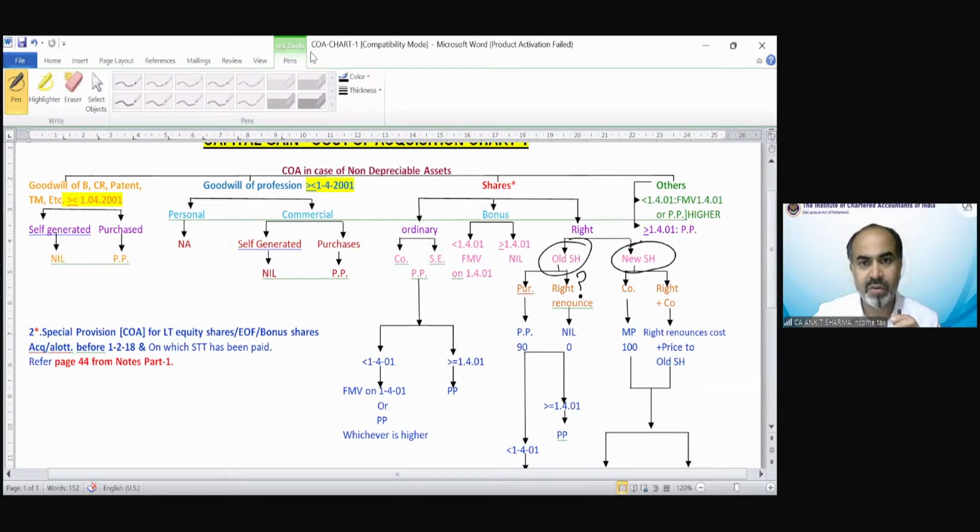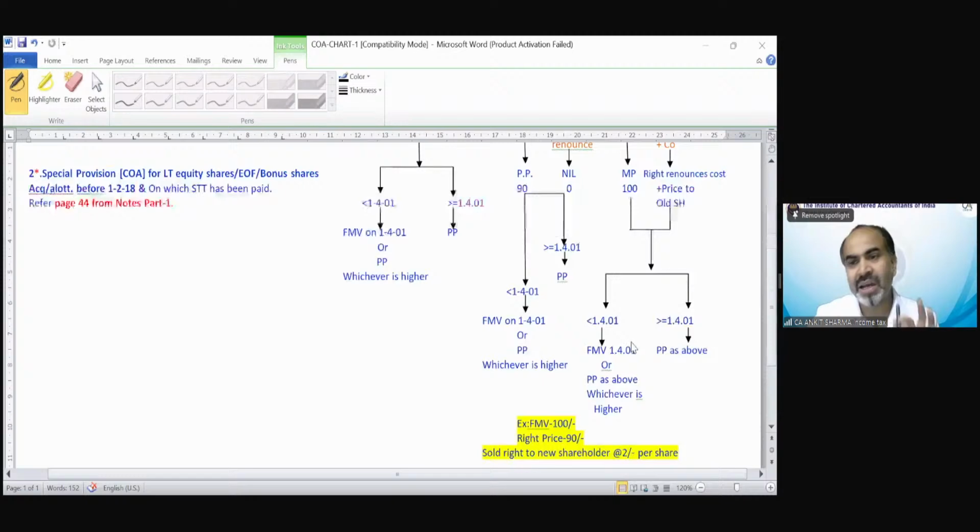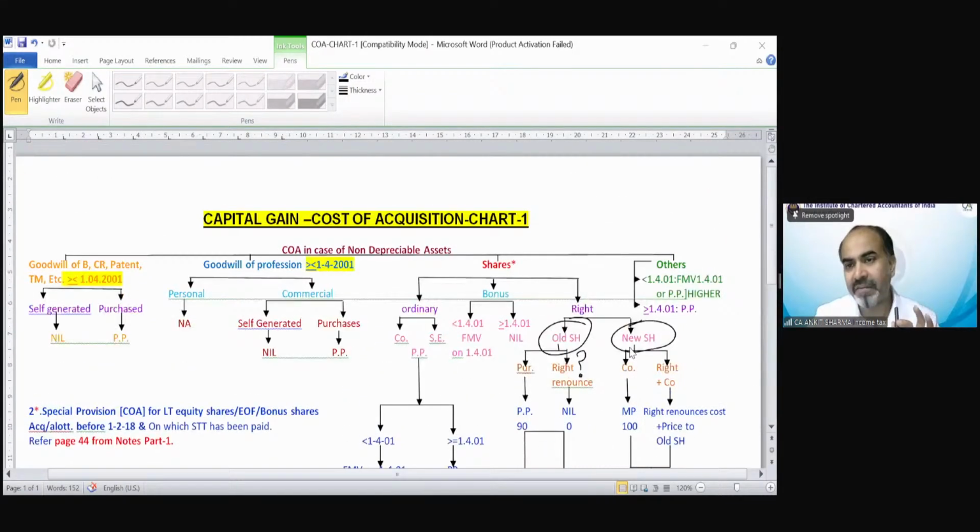Any one of you will tell? Both. Okay. Very good. So we have discussed the provision regarding right shares, in case of old shareholder as well as in case of new shareholder. So this part has been completed. Now we are left with other assets provision.